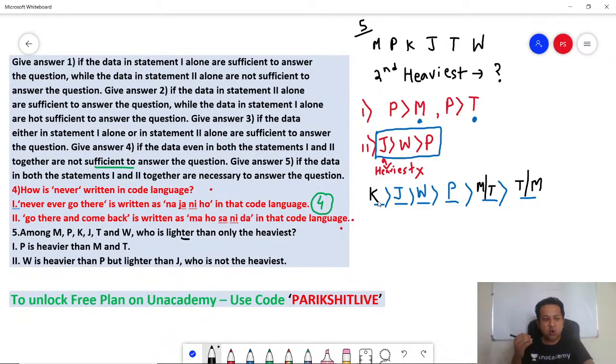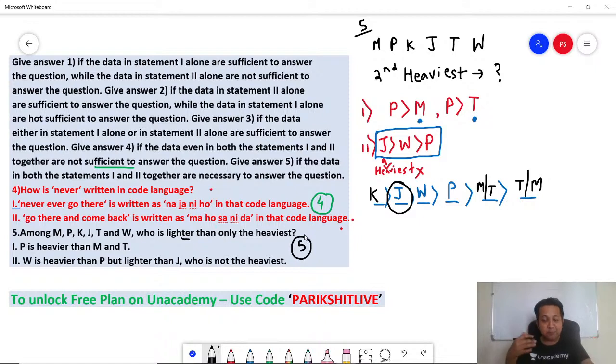Now can you answer who is the second heaviest? That you can easily answer. Who is the second heaviest? J. How did you answer? You could answer by combining both the statements. Answer is option 5, if the data in both the statements together are necessary to answer the question. Got it? That's it. So 5 beautiful previous year CET questions.